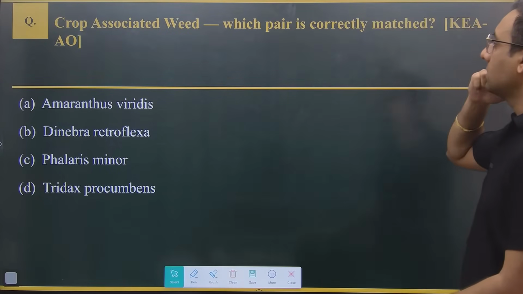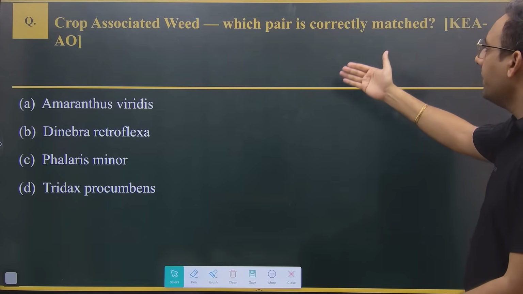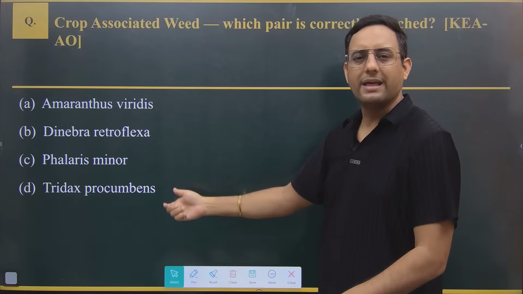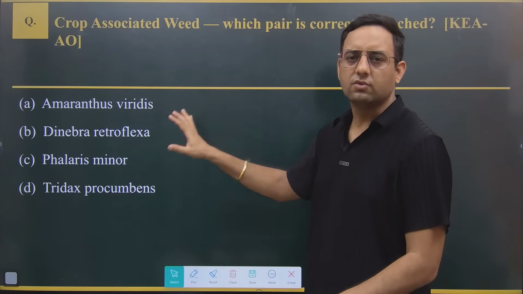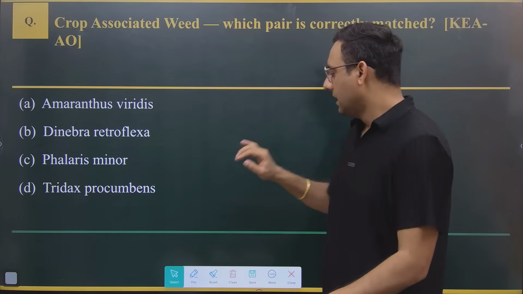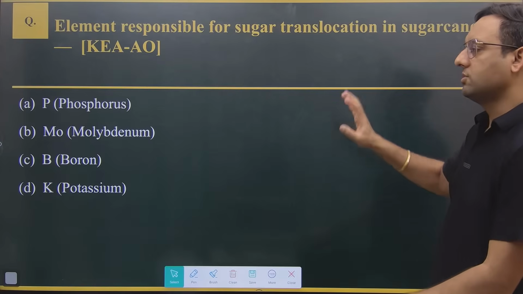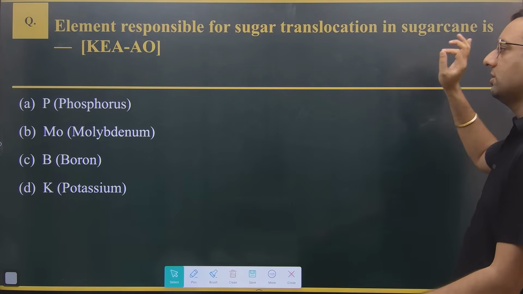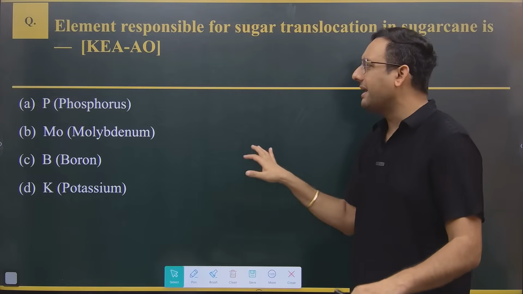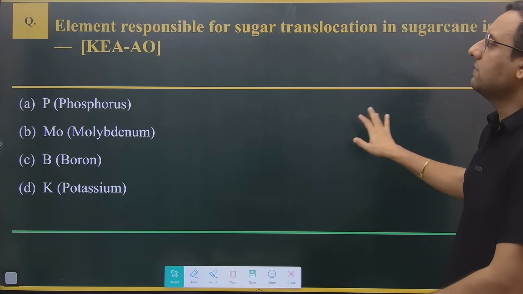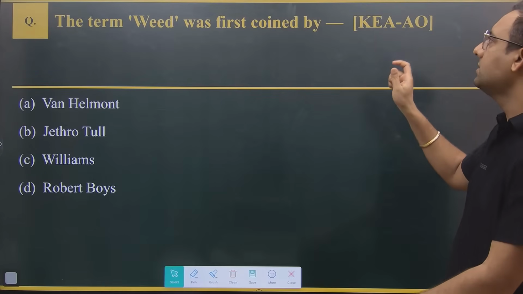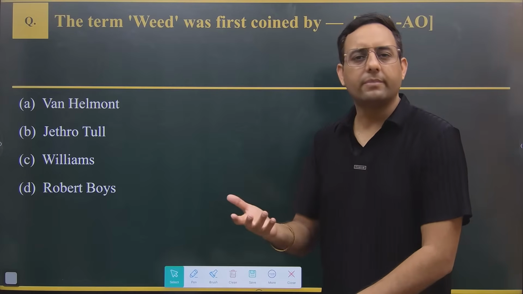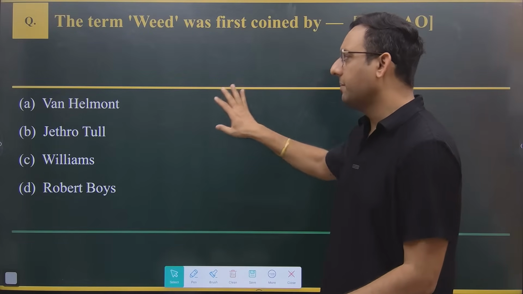So the question says, crop associated weed, which pair is correctly matched? So they mention the crop name and then the weed name, which one is associated with the crop. Okay, fine. Next question, I'm not giving the answer right now, just want to tell you the level of the question. Element responsible for sugar translocation in sugarcane. This is a comparatively easy question. Next question says, the term weed was first coined by. So this is simply a fact based question. No concept is required, simple fact is there.